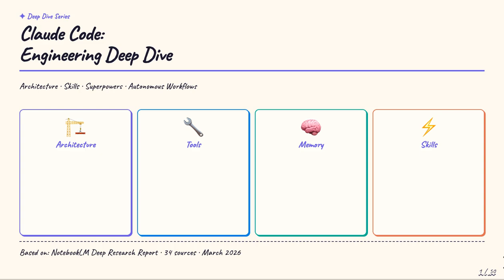Welcome to this deep dive into Claude Code, Anthropic's agentic CLI for software development. Over the next 50 slides, we'll explore the full engineering architecture, how the master agent loop works, how skills package expertise into repeatable workflows, how memory persists across sessions, and how the model context protocol connects Claude to the broader ecosystem of developer tools. We'll finish with a live walkthrough of the superpowers skill system, as a concrete example of all these concepts in action.